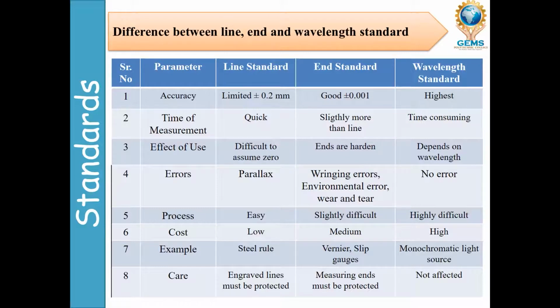Next, fifth point, process: how to use. In line standard it is very easy, measuring with a steel rule. In end standard it is slightly difficult because you have to take vernier readings and then count the total reading: main scale reading plus LC into vernier scale reading.